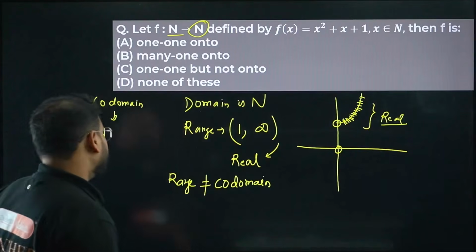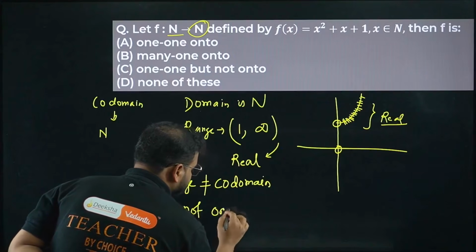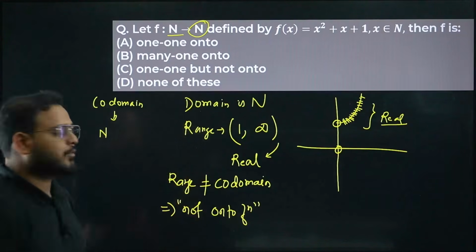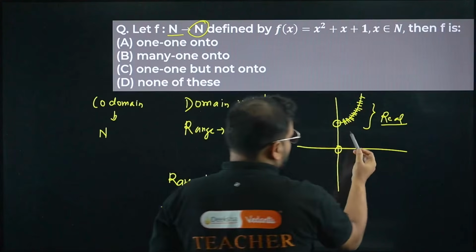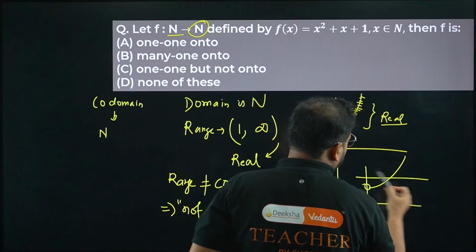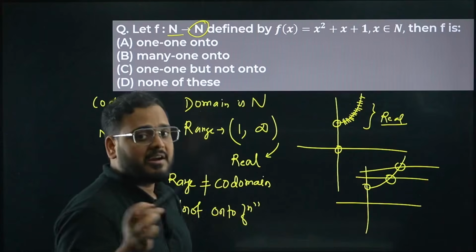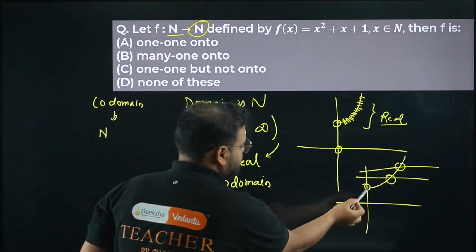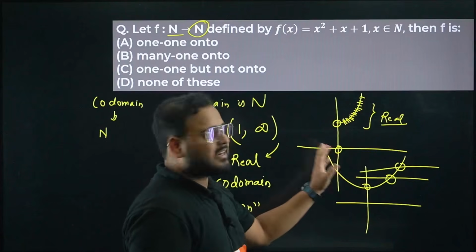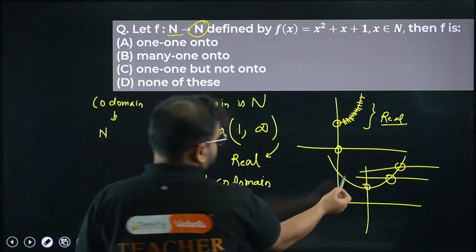Resulting in not onto function. Now check for one-one function. If you draw the graph one more time, have a look. Any point you take, you'll have only one intersection because it is defined only for natural numbers. If it was defined for real numbers, you'll have this side also. It's a parabola, right? You'll have this side as well.